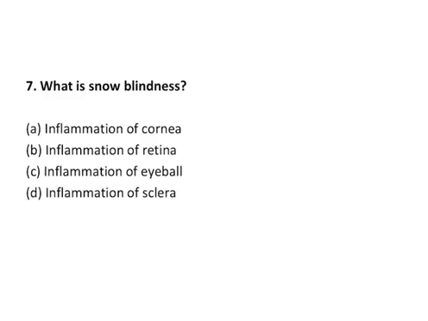Question number 7. What is snow blindness? You might have heard about this. Is it inflammation of the cornea, inflammation of the retina, inflammation of the eyeball, or inflammation of the sclera? So this is inflammation of the cornea. Now what is snow blindness? Snow blindness, also known as arc eye, is a painful eye condition caused by overexposure to ultraviolet light. When too much ultraviolet light hits the transparent outer layer of our eyes called the cornea, it essentially gives our cornea a sunburn.